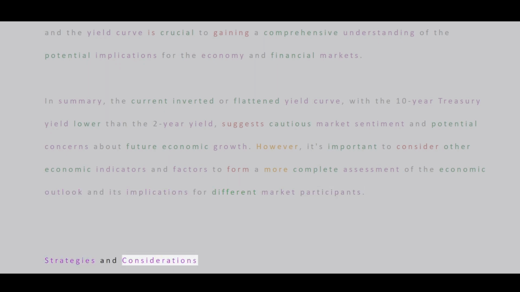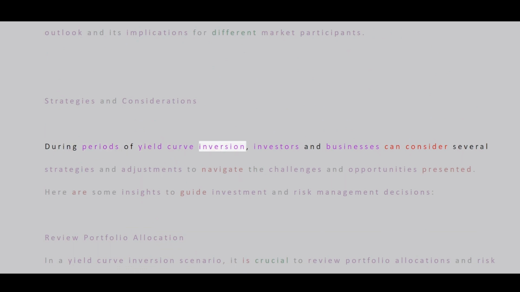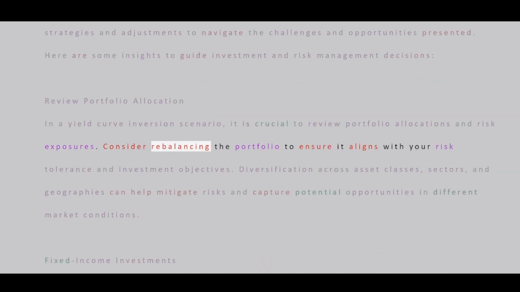Strategies and considerations. During periods of yield curve inversion, investors and businesses can consider several strategies and adjustments to navigate the challenges and opportunities presented. Here are some insights to guide investment and risk management decisions. Review portfolio allocation. In a yield curve inversion scenario, it is crucial to review portfolio allocations and risk exposures. Consider rebalancing the portfolio to ensure it aligns with your risk tolerance and investment objectives. Diversification across asset classes, sectors, and geographies can help mitigate risks and capture potential opportunities in different market conditions.